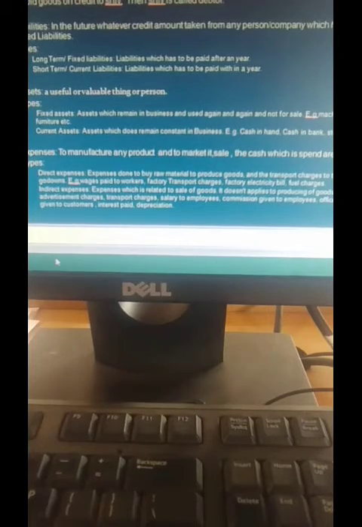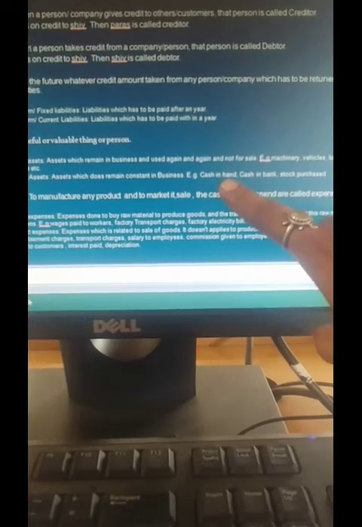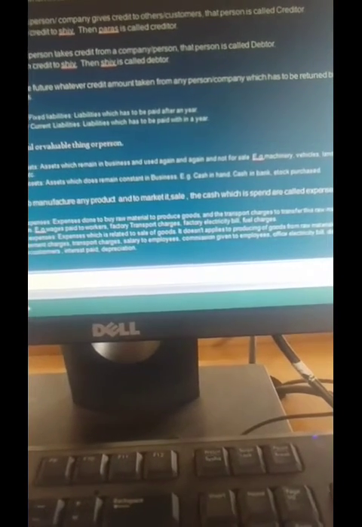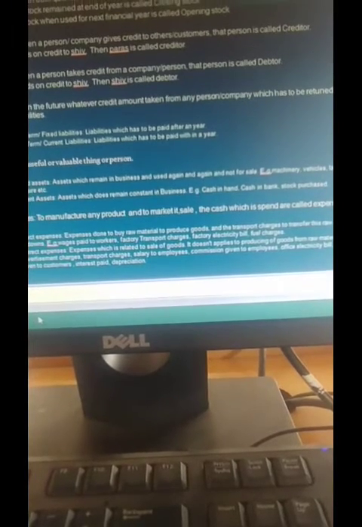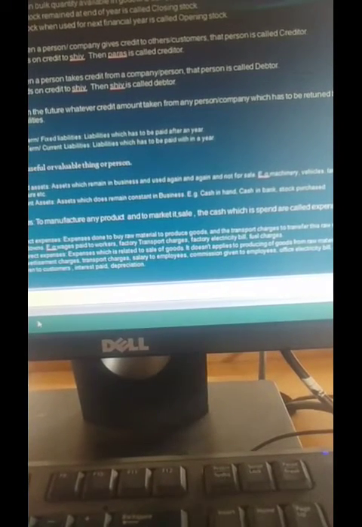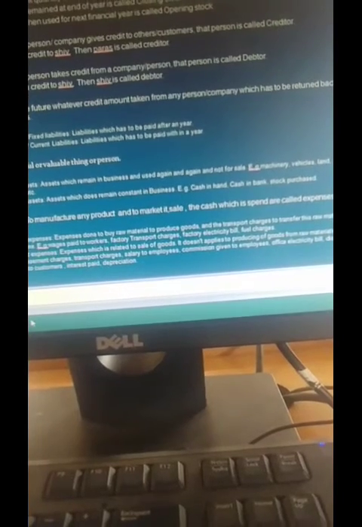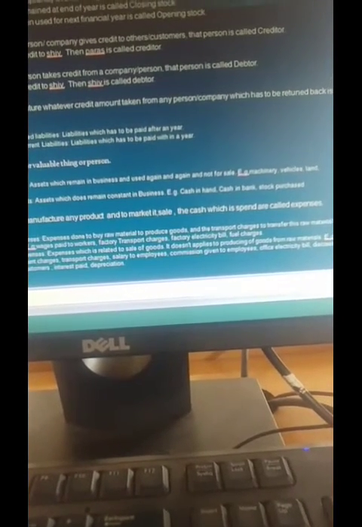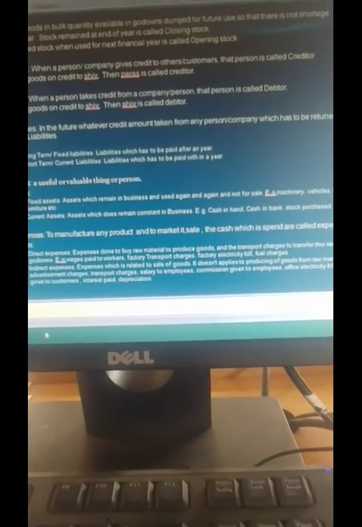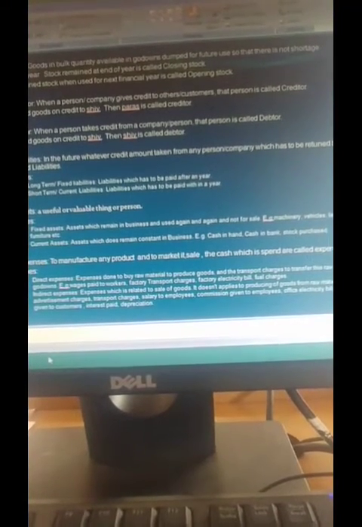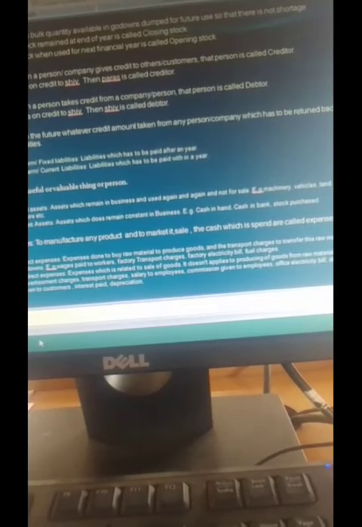For example, the asset given in current assets is cash in hand. Whatever cash the owner is having in his pocket or in his hand, he has to purchase with it, he has to sell. So it doesn't remain constant, whatever cash he is having. Then cash in the bank. Whatever cash is there in the bank, that is also called an asset, but it is a current asset because cash doesn't remain constant, it comes and goes.